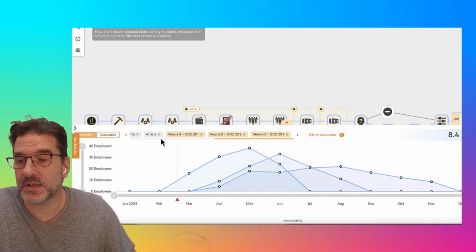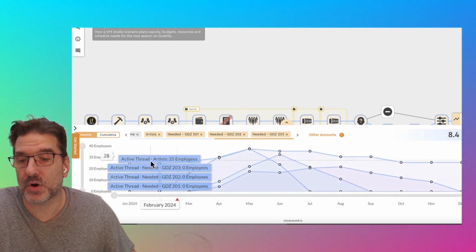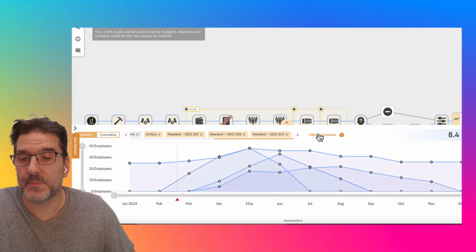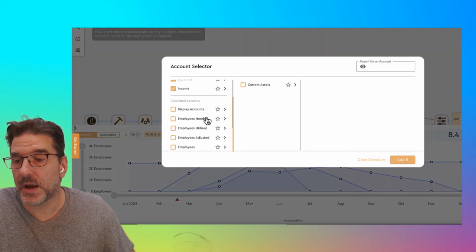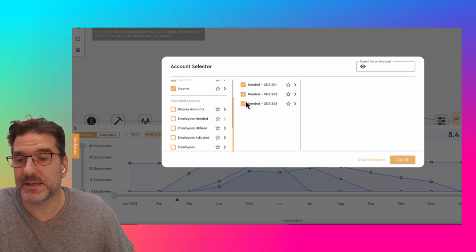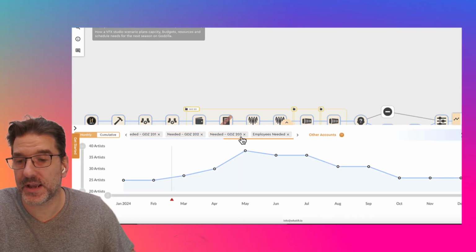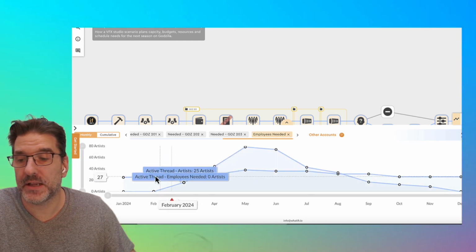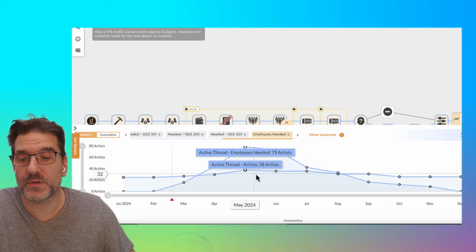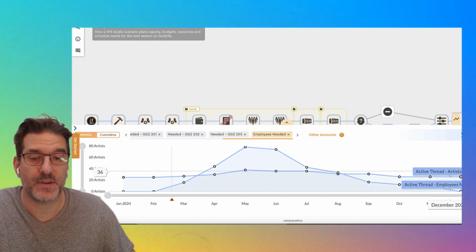And this gets interesting because now I can also compare this back against the actual artists that I have. And because of our nested structure, I can also bring up our employees needed as a top level account. So now I'm seeing the aggregate of those two. So now we can look at just our artists that we actually have and what we need, and we can see where we are currently overstaffed and where we're understaffed given the nature of this project.